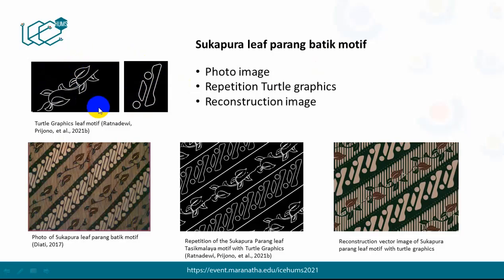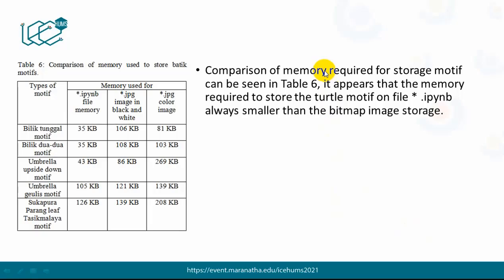This is a turtle graphics motif. This is the photo of the Sukapura leaf parang batik motif. This is the repetition of the parang leaf Tasikmalaya motif, and this is the reconstruction. Let's see the comparison of memory required for storing the motifs. We can see it in table 6 here. It appears that the memory required to store the turtle motif in a file is always smaller than the bitmap image storage.